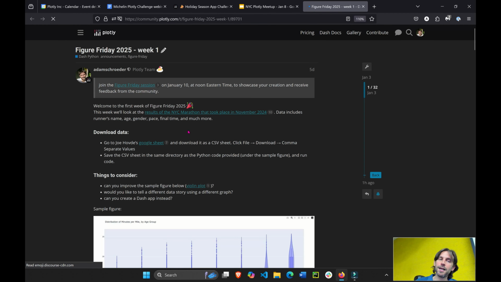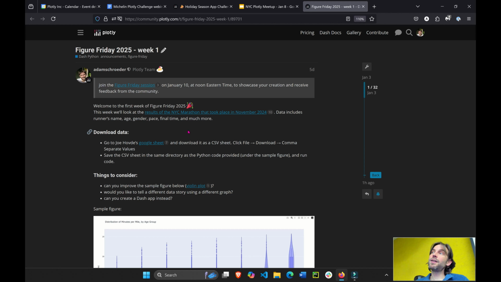Figure Friday is an initiative in the Plotly community where every Friday morning we release a data set so people can start working on it for 1 week. This is not the MTA. The MTA challenge was actually the app challenge, which we do every 2 months. There are plenty of opportunities to build and to engage with community members. But for Figure Friday, it's 1 data set per week on Fridays.